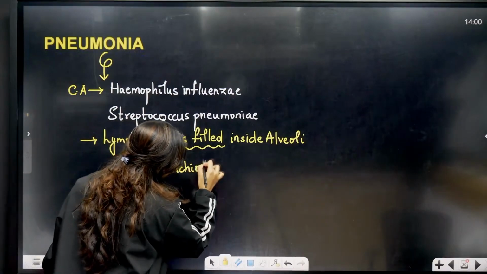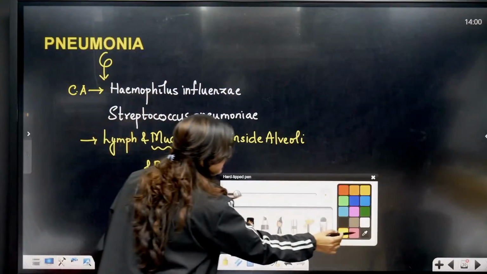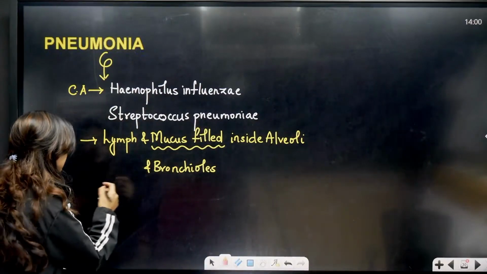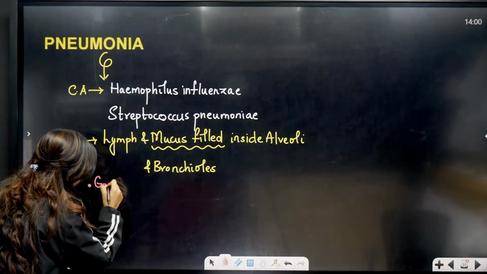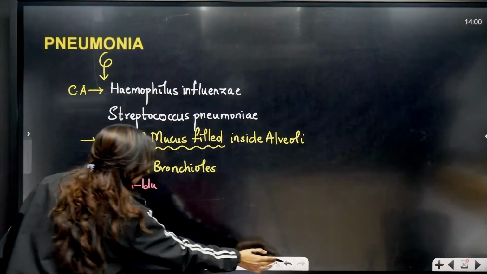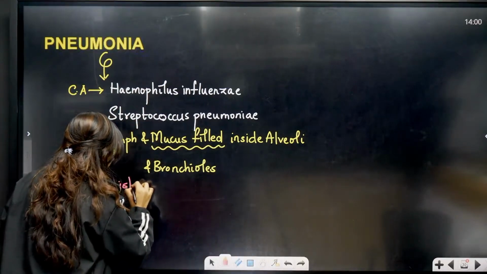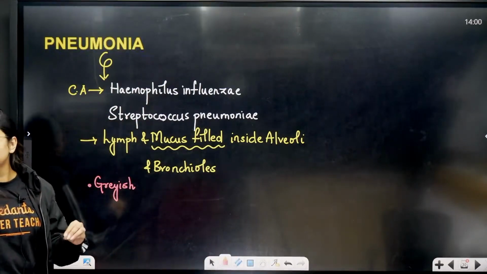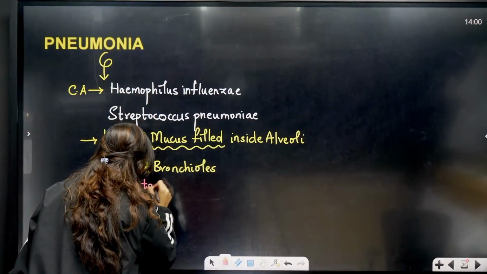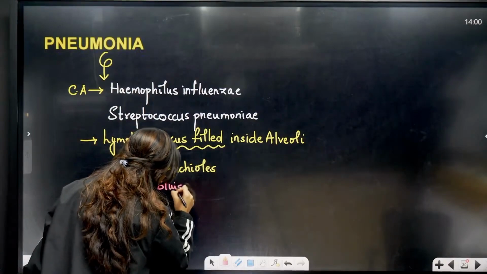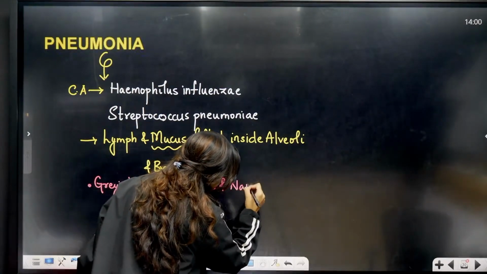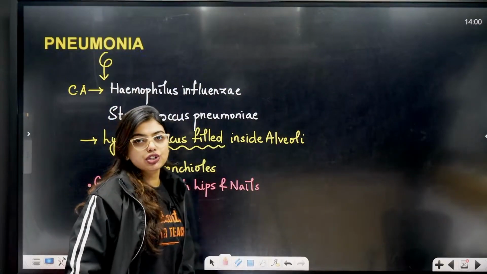And in a very fatal situation, like a very extreme fatal situation, the person will have bluish to grayish lips and nails. This is in an extreme situation of pneumonia.